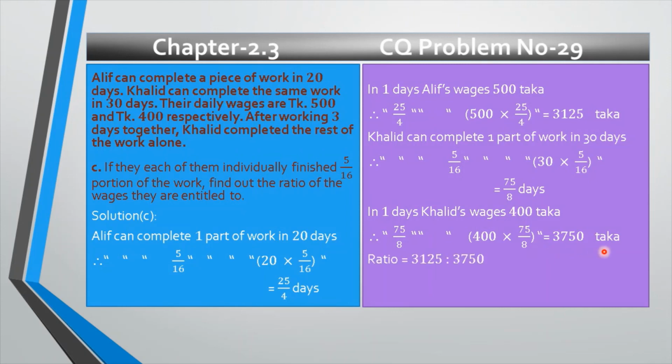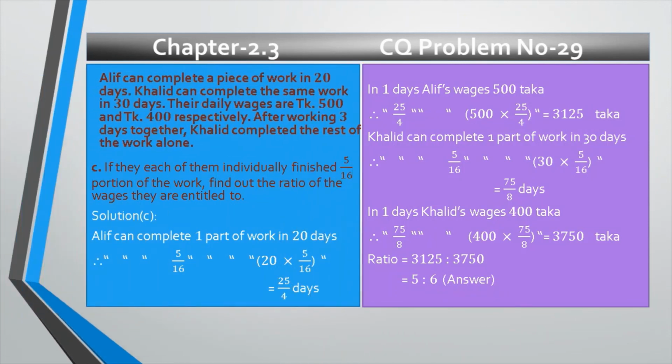So my dear students, the ratio of them, because the question says find out the ratio of the wages they are entitled to, that's why the ratio is 3125 is to 3750, and if we reduce, we get 5 is to 6. That is the answer of this question number C.